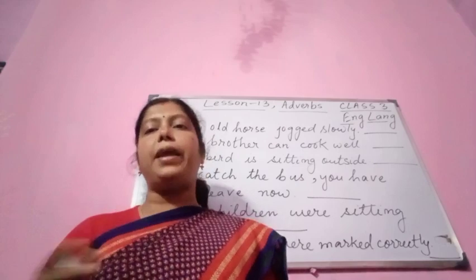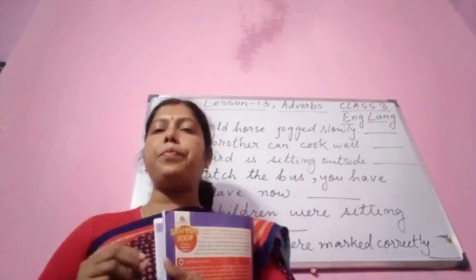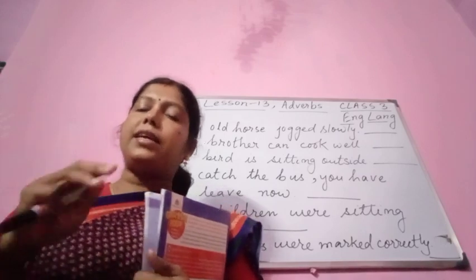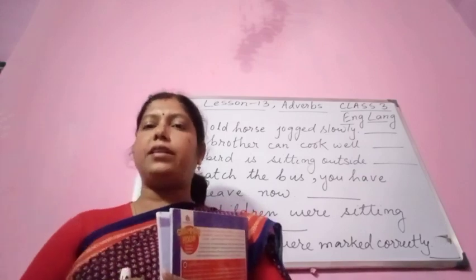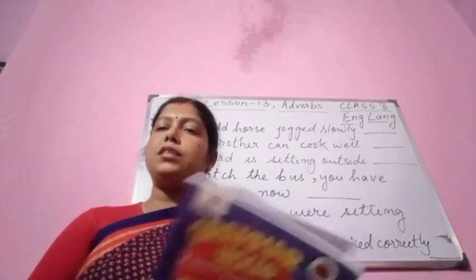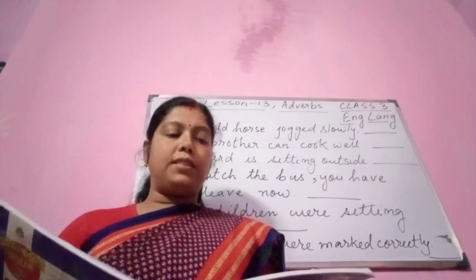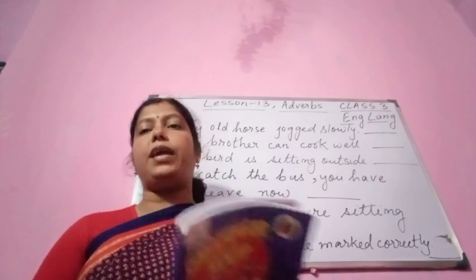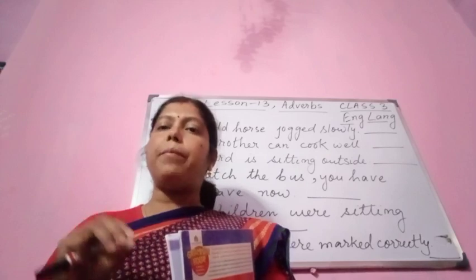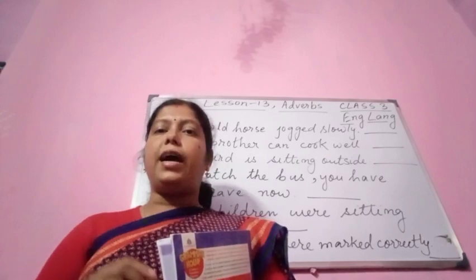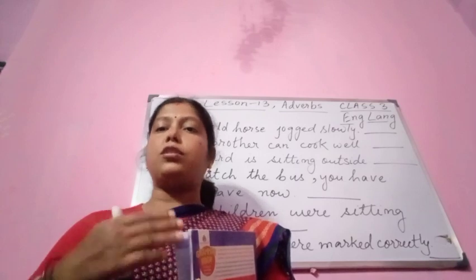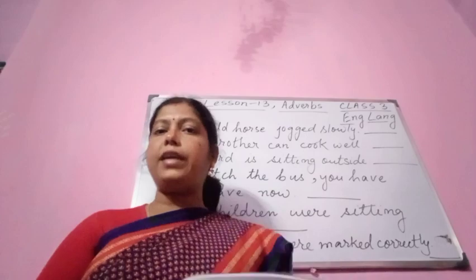Okay, like the children played merrily. So you see here, the children played merrily. The word merrily tells us more about the verb played. So merrily is the adverb here. Okay, so in this way, you can say the soldiers fought bravely. How the soldiers fought? Bravely. So we are using bravely as an adverb here, and it is telling us more about the verb fought. The soldiers fought bravely.